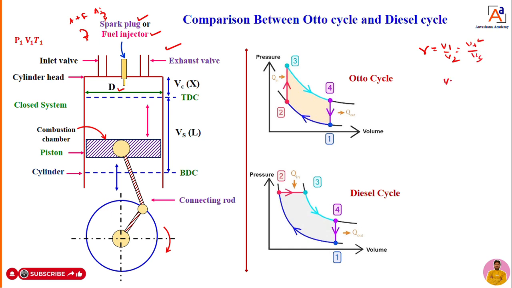What is total volume? We have discussed that in detail: Vs plus Vc. To calculate this Vs and Vc, we should know the bore diameter. Vs I already told you: Vs is equal to π by 4 into d squared into L. The bore diameter of a diesel engine is more when compared to a petrol engine. Why? To get a higher compression ratio.